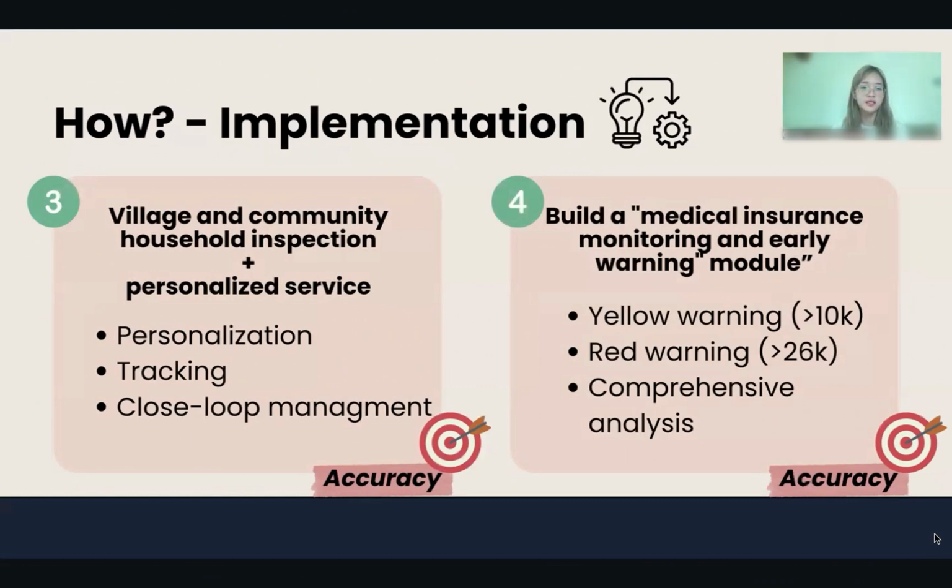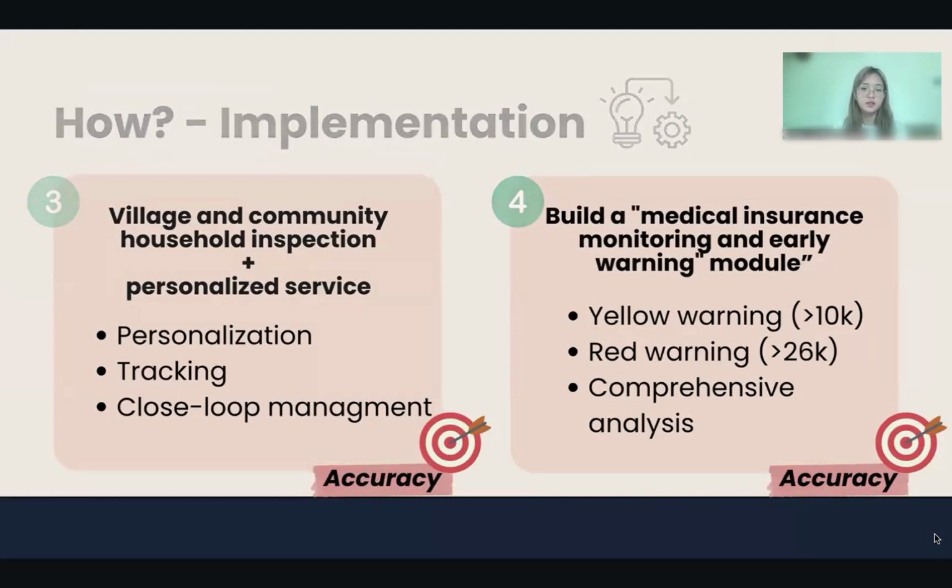And number four, establishing a medical insurance monitoring and early warning system. A yellow warning will be triggered if a person's medical insurance claim is above 10,000 RMB, and a red warning will be triggered if the total claim amount goes up to 26,000 RMB to identify individuals at risk of falling into poverty due to high medical expenses, which can ensure that they receive assistance in time.